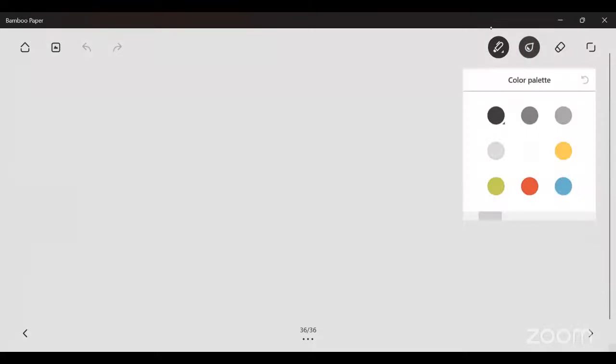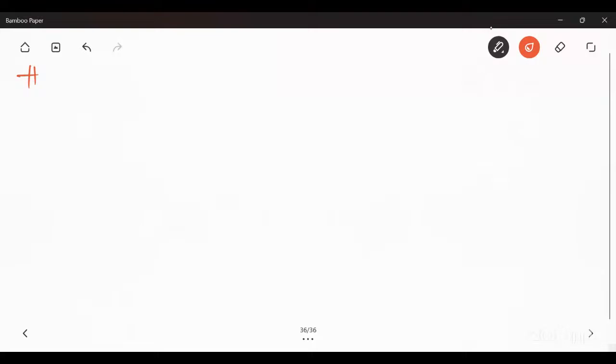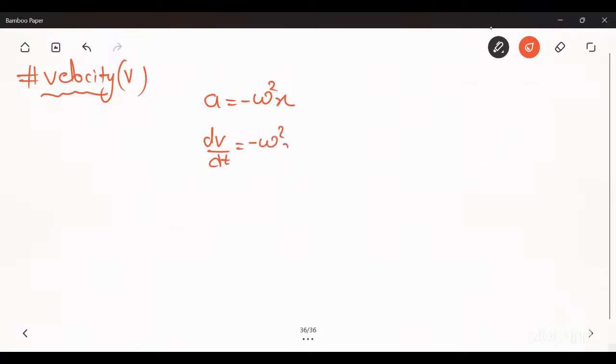Now I'm finding the value of velocity v. We know that acceleration is equal to minus omega square x. Acceleration is dv by dt, which is equal to minus omega square x. Now multiply and divide by dx.